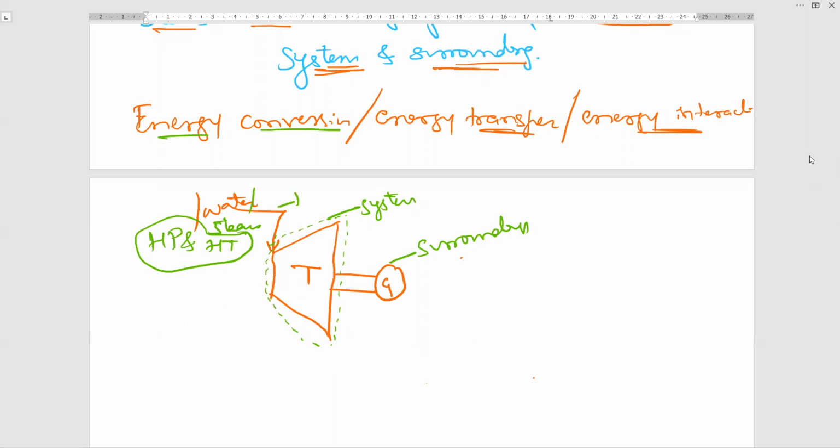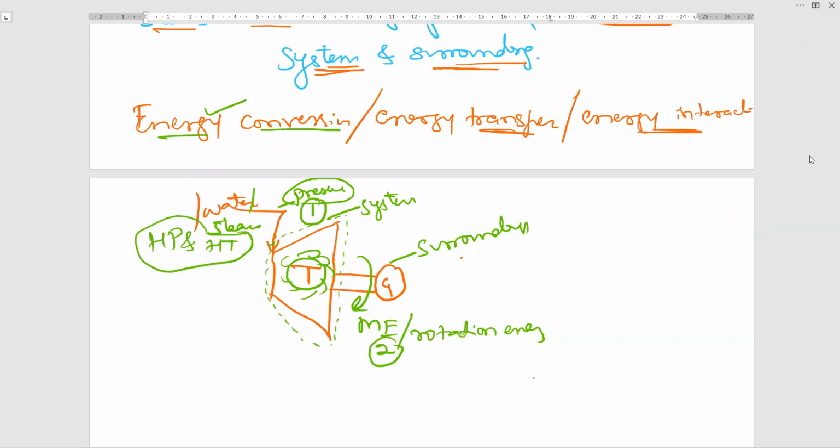So this is called as pressure energy. This is also one kind of energy, pressure energy. This pressure energy of the steam, when it hits the blades of the turbine, this pressure energy will be converted into mechanical energy or rotational energy. So here one form of energy, that is pressure energy, is converted into another form of energy.